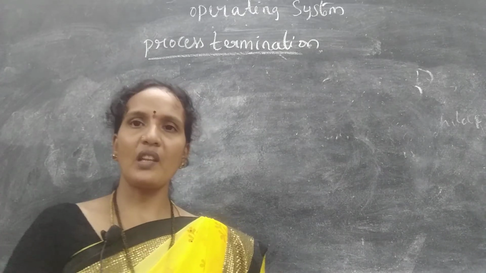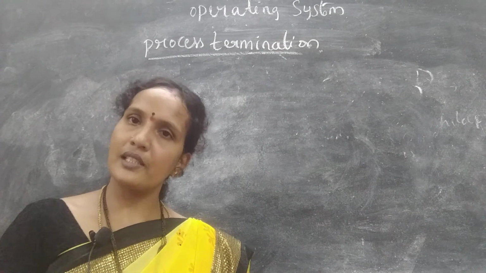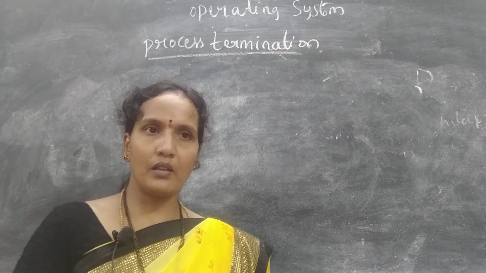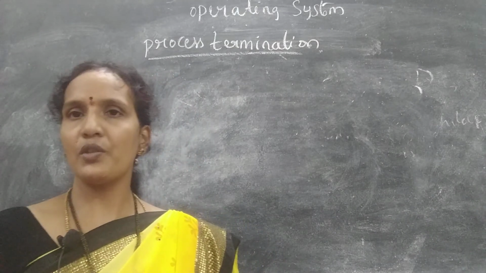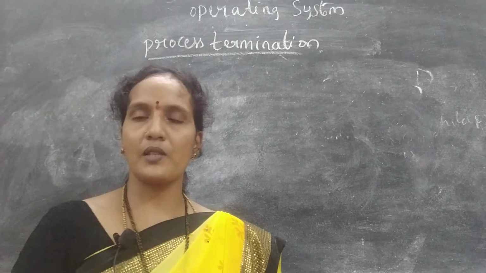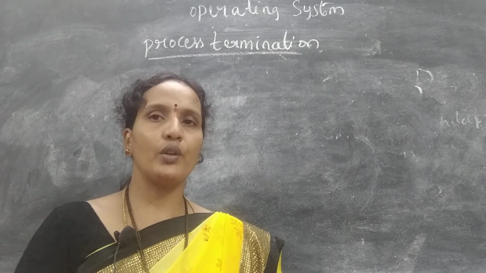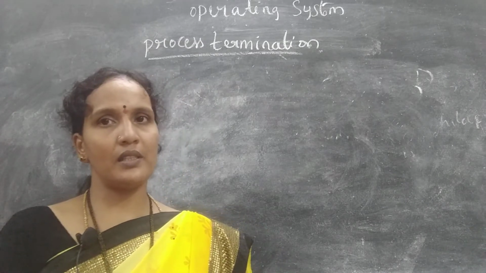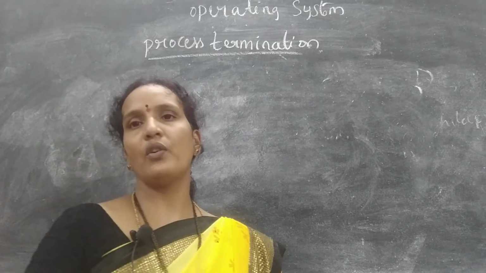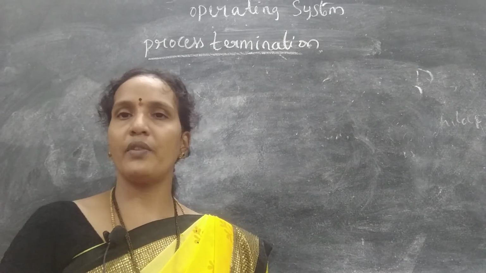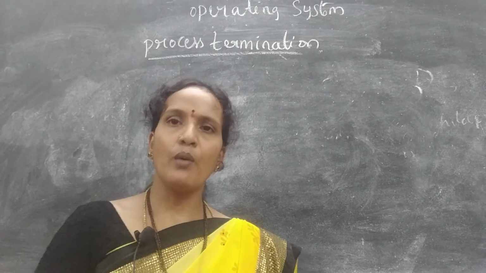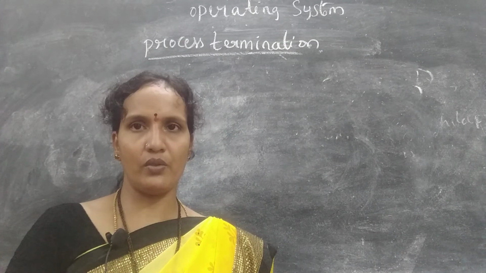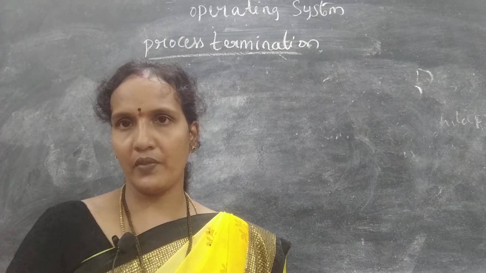And when a process is terminated abnormally, in some situations a parent process may terminate its child process due to some reasons. The first one is when the child process exceeds the usage of its resources, meaning it uses more than the parent process has given, then the child process will be terminated.